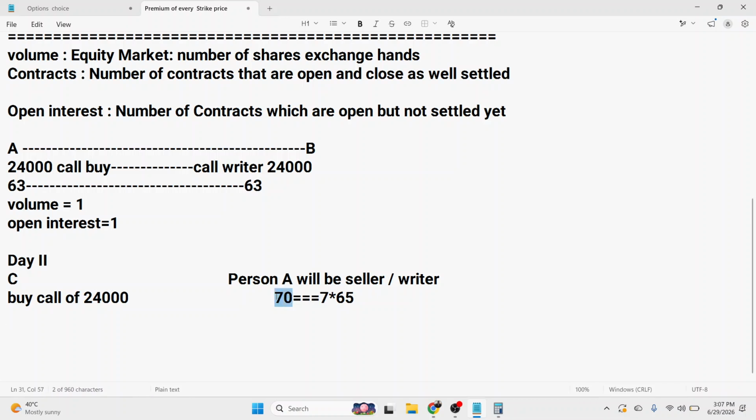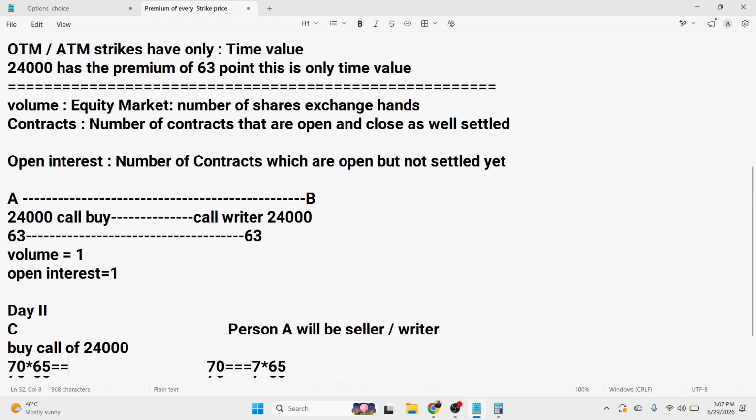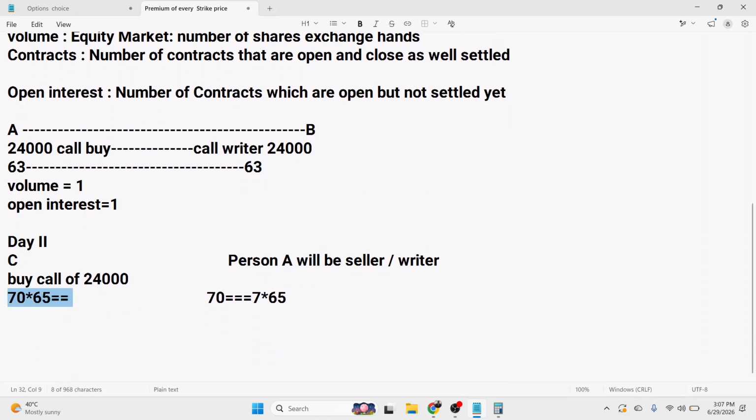So now person C would be the buyer and person A would be the seller. He will buy at the rate of 70 multiplied by 65, and he is buying from person A. In this case, the volume would be 1 because a fresh buyer comes in the market, but there is not a fresh seller.